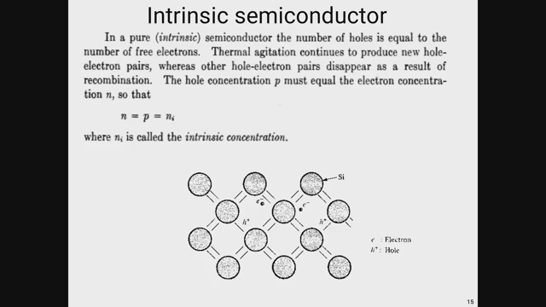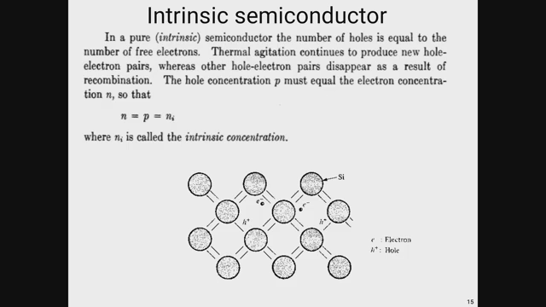So now the intrinsic semiconductor. Intrinsic means basically a pure type of semiconductor, where the number of holes is equal to the number of electrons. So how are the hole and electron pairs created? If we apply some temperature or voltage externally, then it can continuously produce new hole and electron pairs, whereas the hole and electron pairs also disappear. How do they disappear?